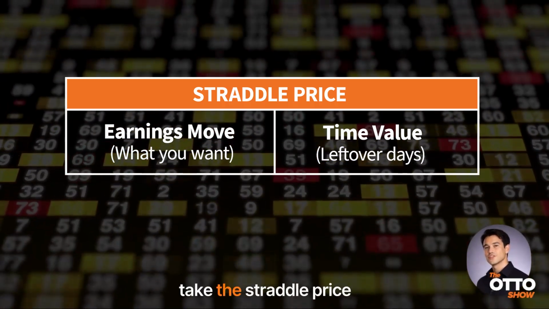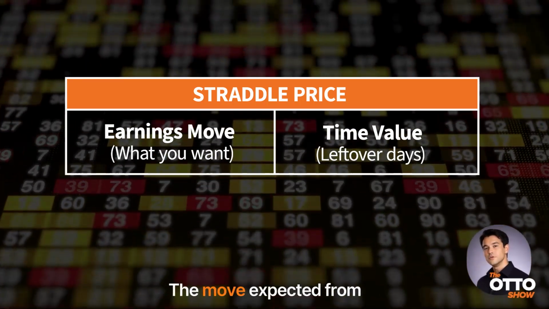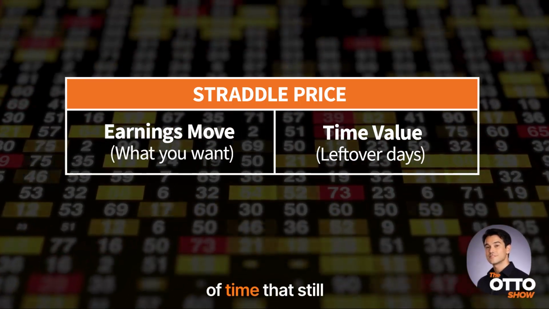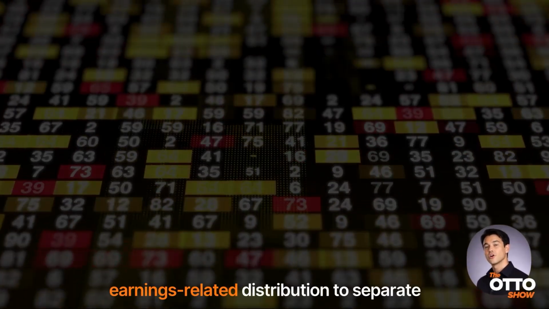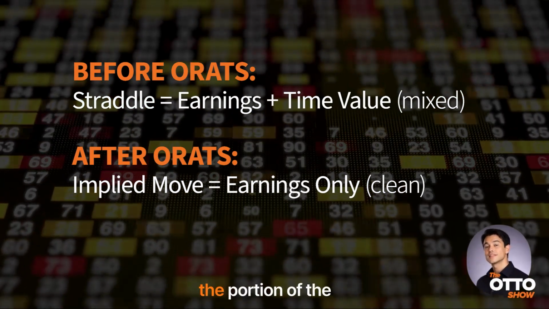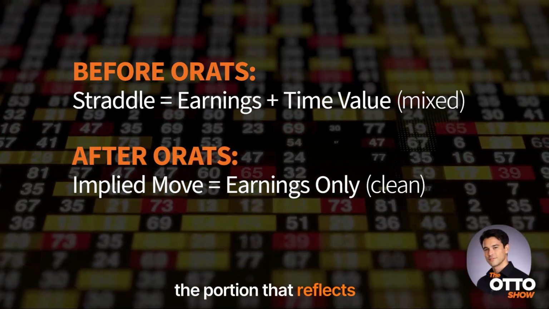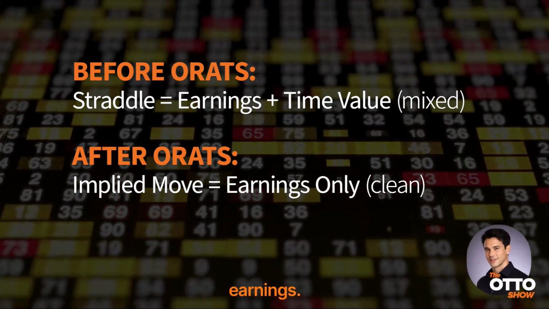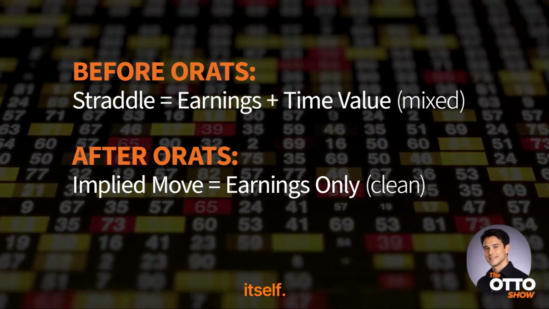So if you simply take the straddle price at face value, you are mixing two things together: the move expected from earnings and the value of time that still exists after earnings. ORATS uses a modified earnings-related distribution to separate the portion of the straddle price that reflects the earnings event from the portion that reflects ordinary time value after earnings. That gives you a cleaner implied move focused on the earnings event itself.